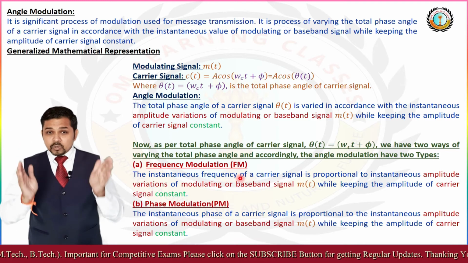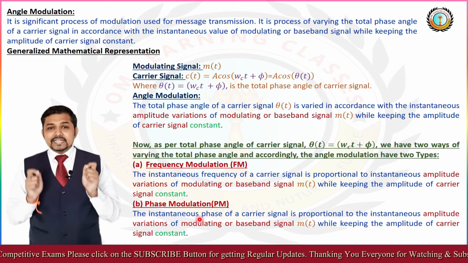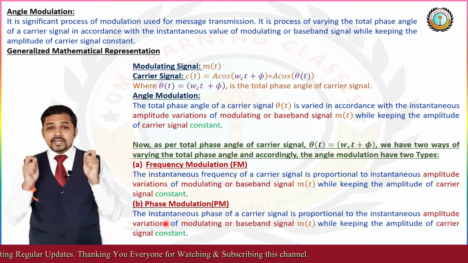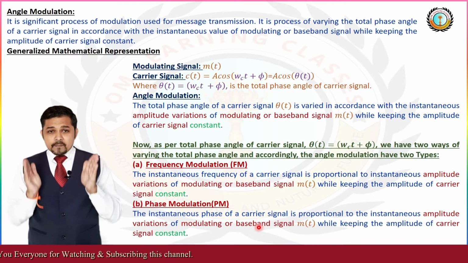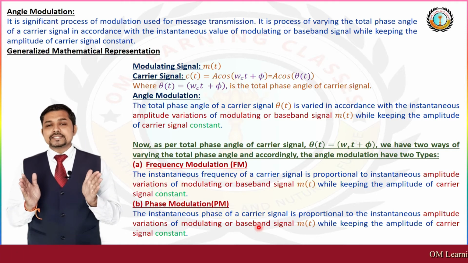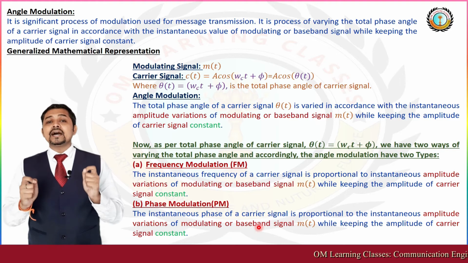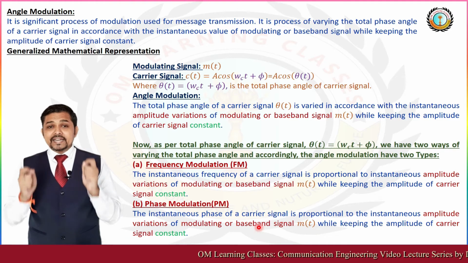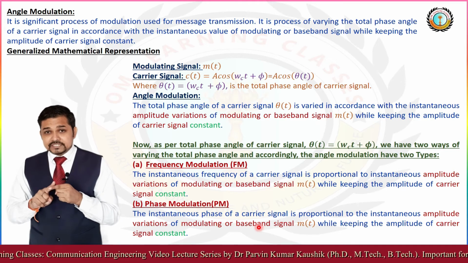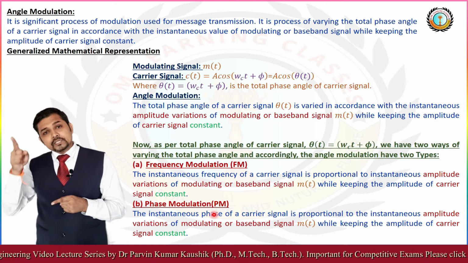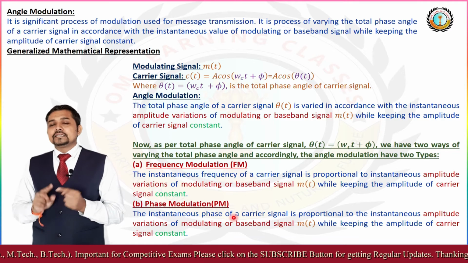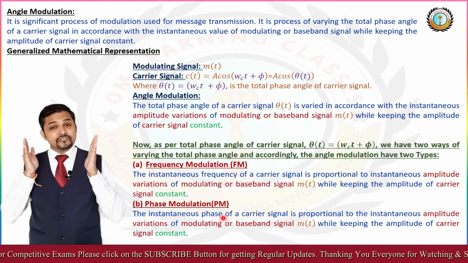And if we take phase modulation, then the instantaneous phase of the carrier signal is proportional to the instantaneous amplitude variation of the modulating or baseband signal, while keeping the amplitude of the carrier signal constant. So if the instantaneous phase is varied according to the instantaneous amplitude variation of the modulating signal, then we can say that it is phase modulation.